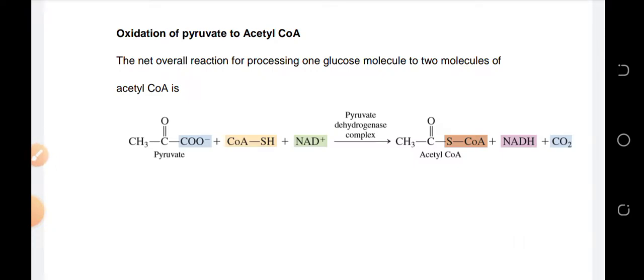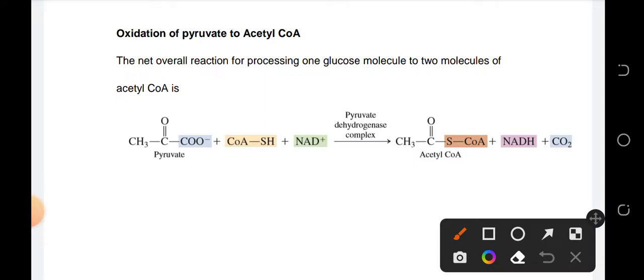Of course, kailangan niya munang mag-undergo sa stage 2, which is the formation of acetyl group. So from the pyruvate, it will then be oxidized to acetyl-CoA, and the net overall reaction, so hindi lang ito one-step reaction. So parang glycolysis lang na marami pa rin siyang mga reaction.